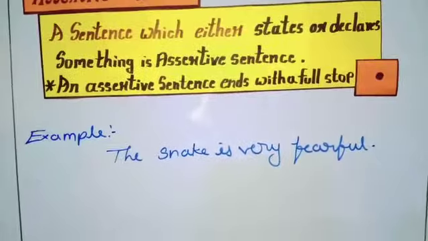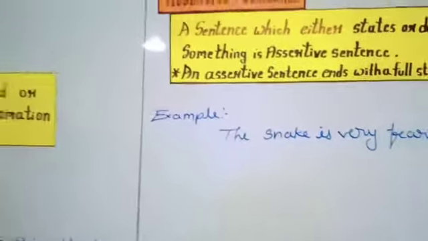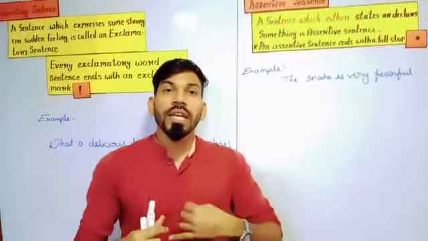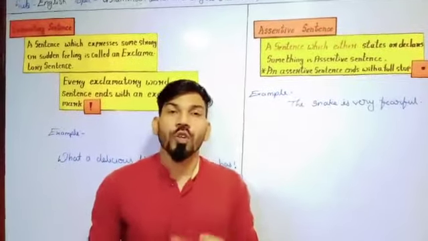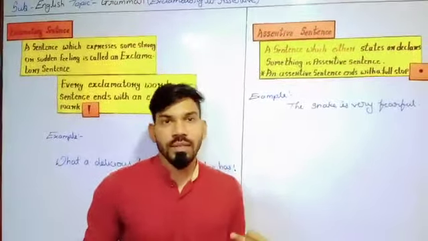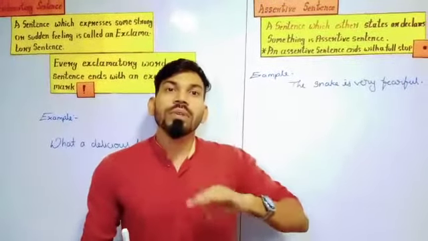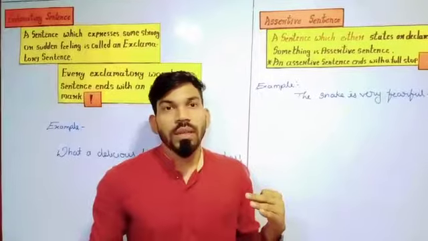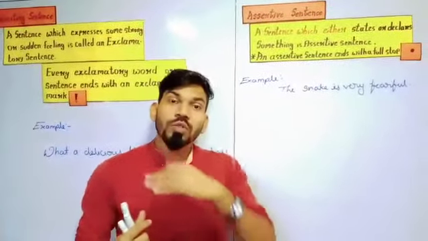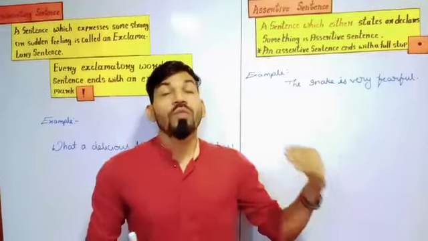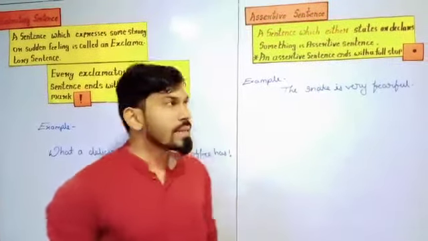Here we declare that the snake is looking very fearful, and the sentence ends with a full stop. So these are the two types of sentence. The first one is the exclamatory sentence, where we are expressing our emotions, our strong feelings, and the second one is the assertive sentence, in which we are declaring something. Now we are going to learn to change that exclamatory sentence into the assertive sentence. For that we have a few rules. Let's see.